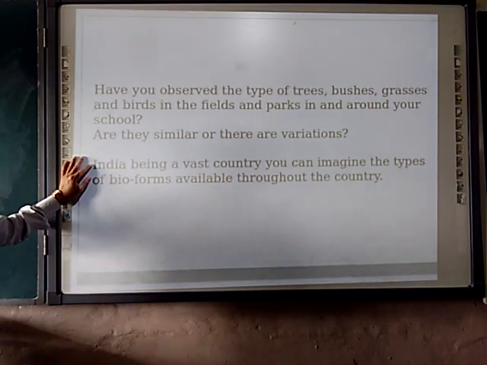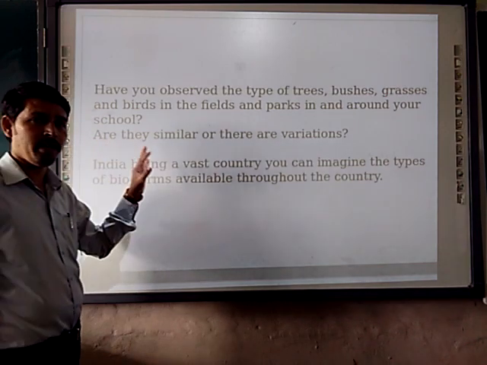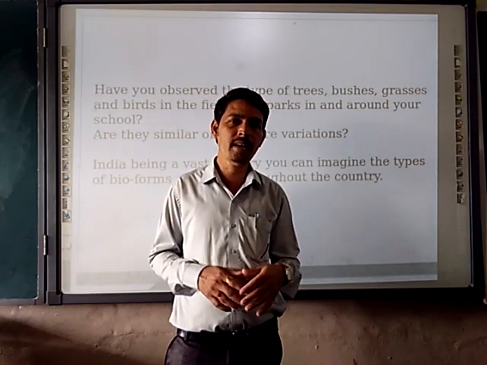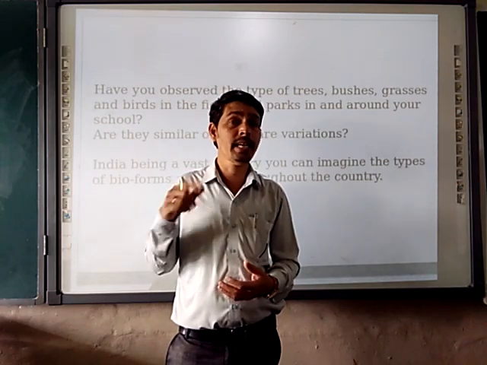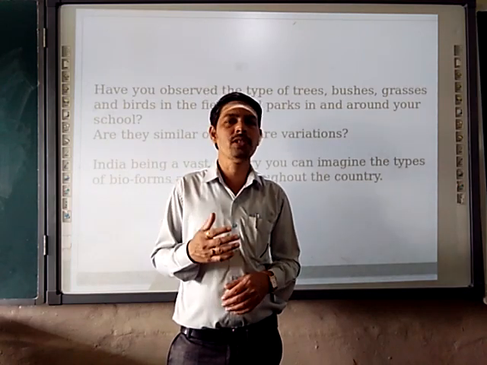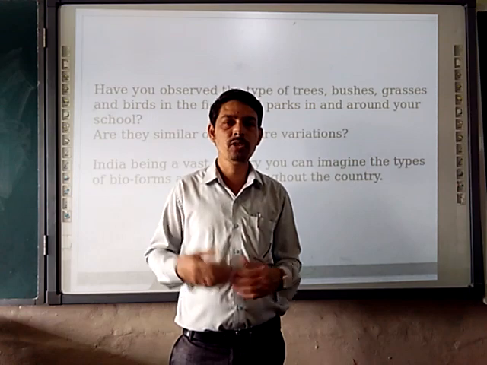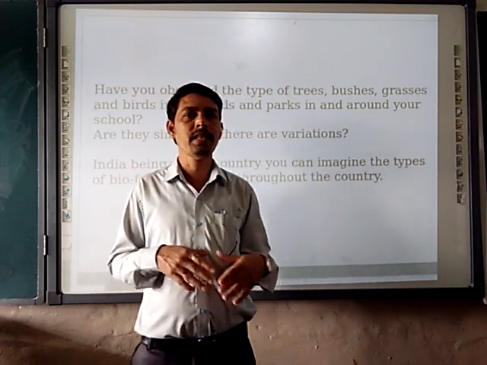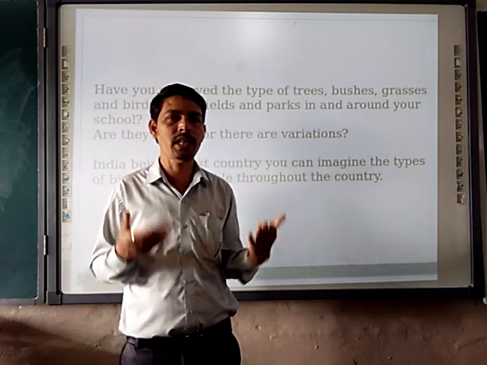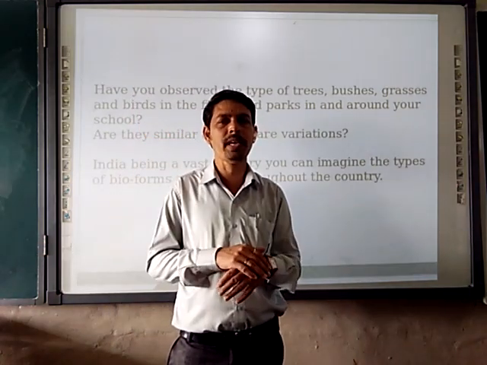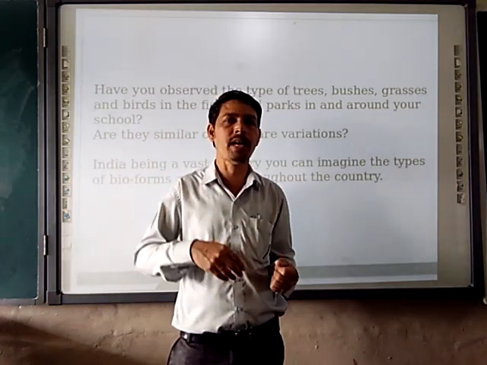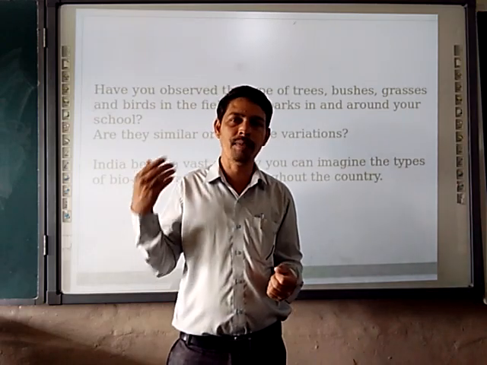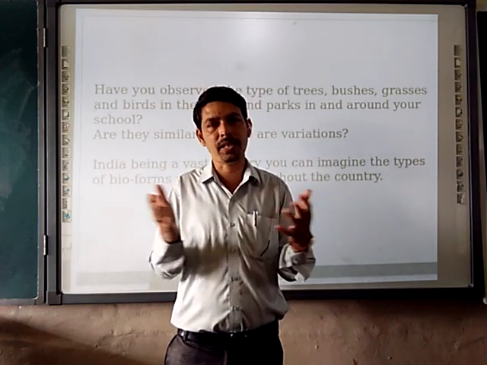India being a vast country, you can imagine the type of biological forms available throughout the country. In our India, in Karnataka, we don't have apple trees. They are in Himachal Pradesh, Jammu and Kashmir. Like that, every area has a different climate, soil, landform and topography, everything changes. On the basis of that, the vegetation and the wildlife is different in that particular area.